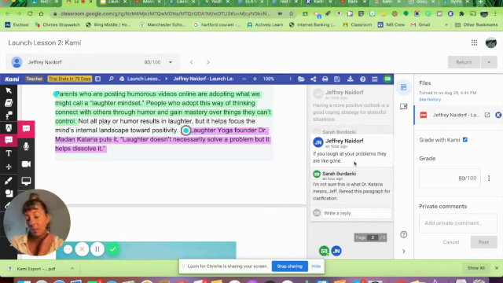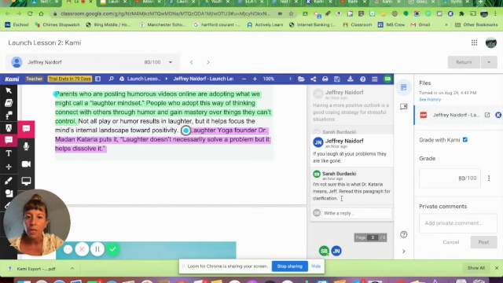This annotation, rather, says, if you laugh at your problems, they are like gone. And it corresponds to this quote here. Laughter yoga founder Dr. Madan Kataria puts it, laughter doesn't necessarily solve a problem, but it helps dissolve it. So I really feel like this student kind of missed the mark on this annotation. And so my comment was, I'm not sure this is what Mr. Kataria means. Reread this paragraph for clarification.